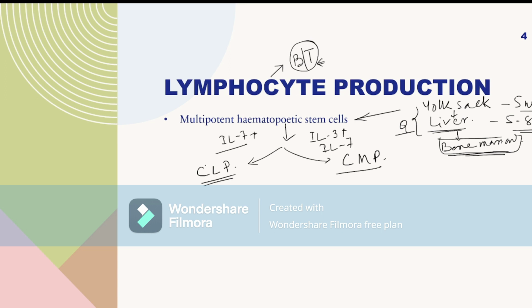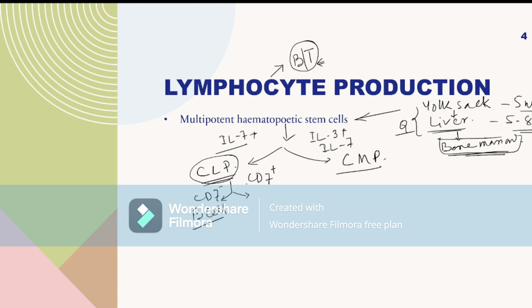And the common lymphoid progenitor divides into two parts by CD7 positivity. If the CD7 is negative, then the common lymphoid progenitor will produce B cell.